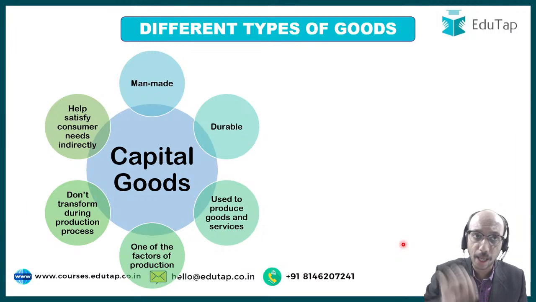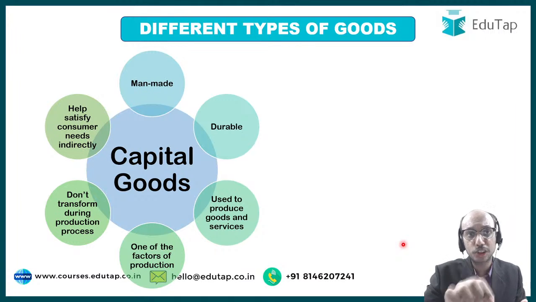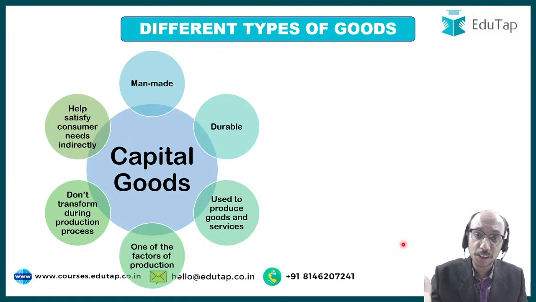That machine or that capital good helps in satisfying consumer needs indirectly, right? Why is it satisfying consumer needs indirectly? If I am hungry, I will not eat the machine, but I will certainly eat the cake that comes out of that machine. I want to wear a coat, okay? I cannot go around wearing that machine, but the coat which has been produced from the machine, I can wear that. So the machine which is making the cake, the machine which is making the coat, is helping satisfy Avinash's needs indirectly. I am Avinash, okay? My name is Avinash Agarwal. So that machine is going to help satisfy consumer needs indirectly.